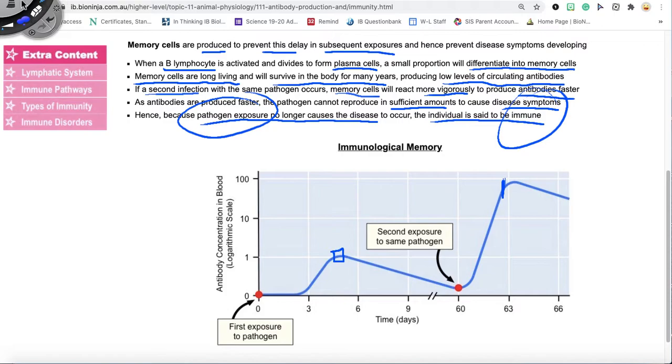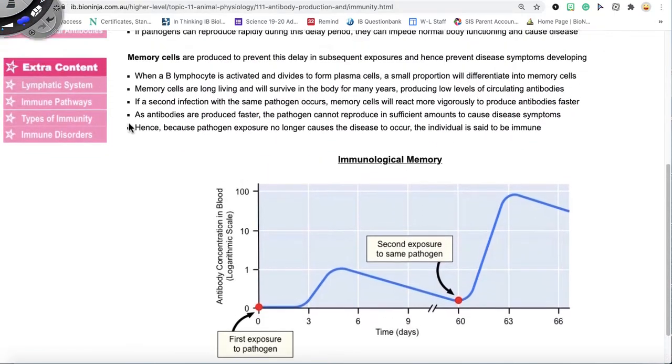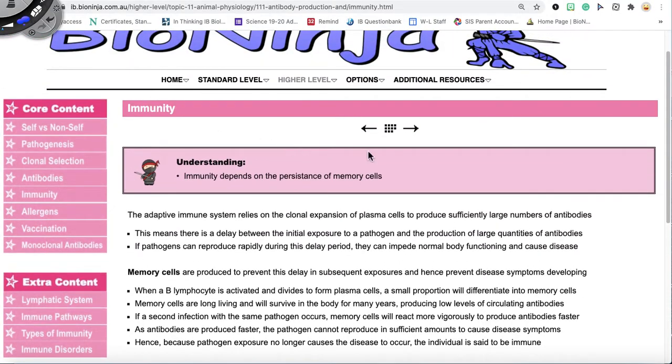Okay? All right, so hopefully that helped to give us a better understanding of what immunity is and what vaccine immunity also provides for us.